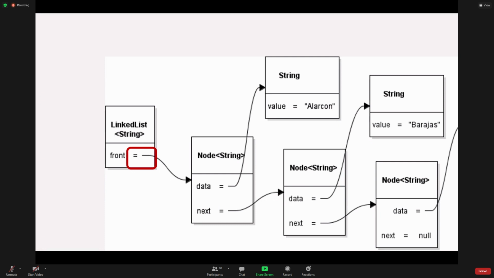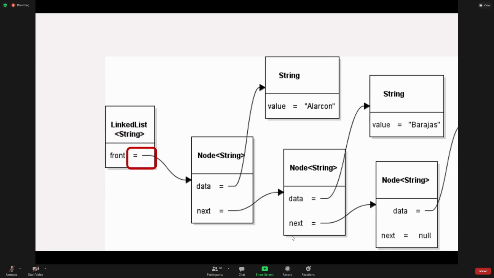Okay. The thing that we have to see, and the little kind of hard thing at the beginning to figure out, is front is not a node. Front is a reference to a node. So because of that fact, the way that we write code around nodes is one thing, right? Moving between nodes and treating them as one thing, that's one thing. But front is always going to be a special case. First, because we always have to start there.